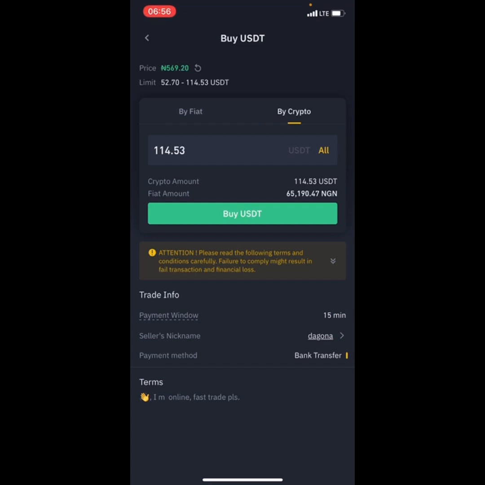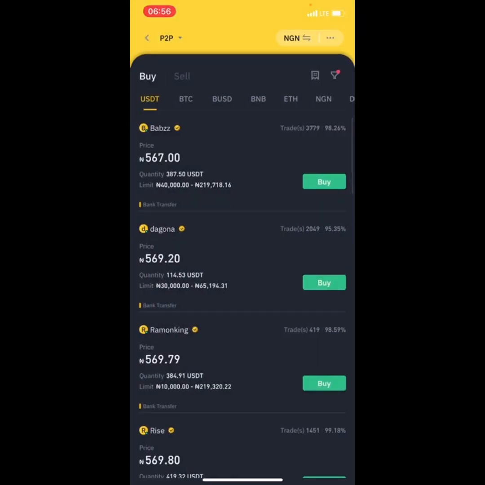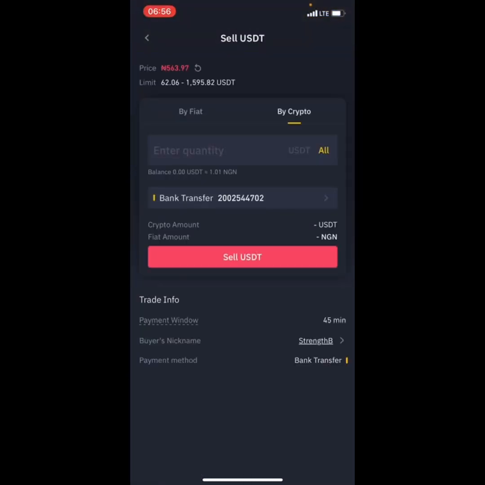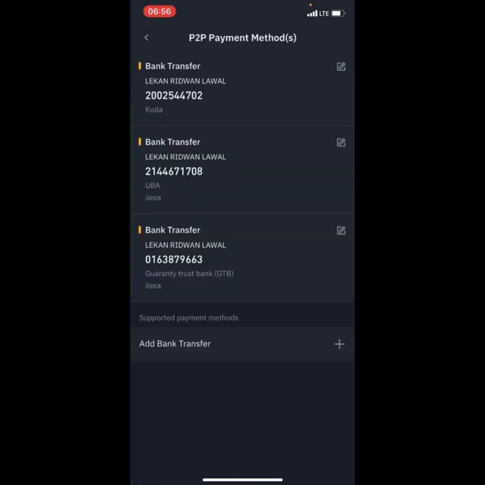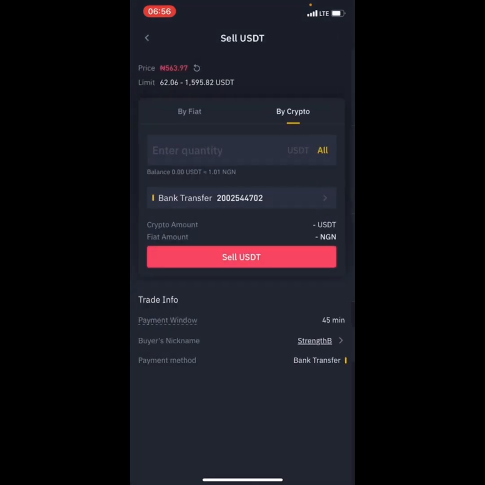Okay, we are going to sell, not to buy. Sorry. So just click on the USDT and sell the USDT from your wallet. The money will be sent to your account. If you don't have your account yet and this is your first time on Binance, you can just go here and add a new payment method. You can add as many as possible.